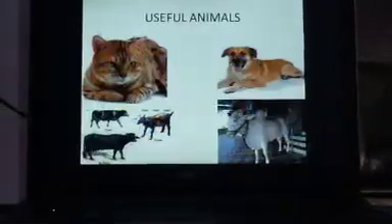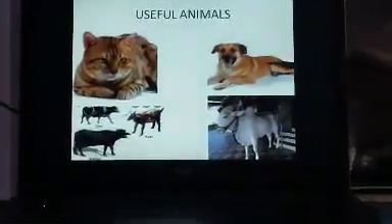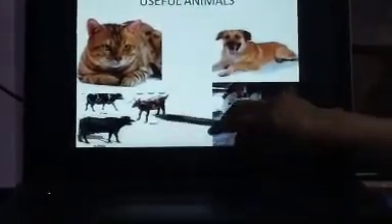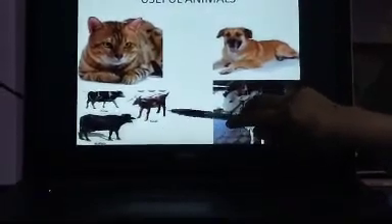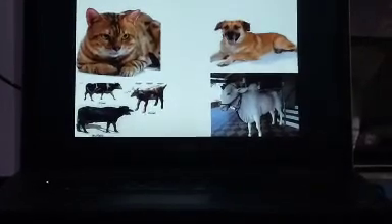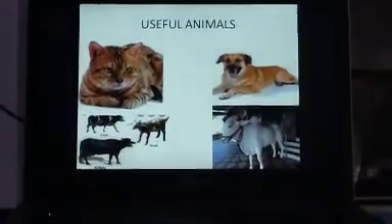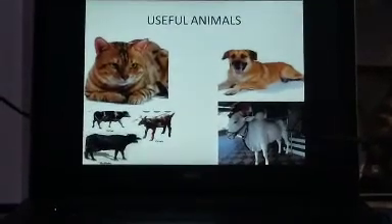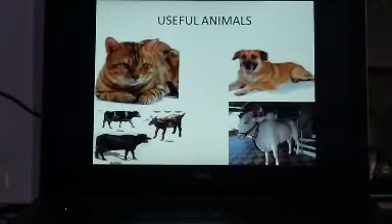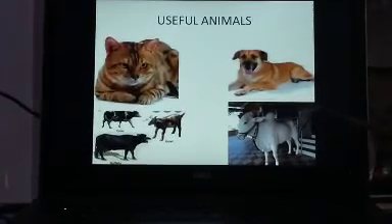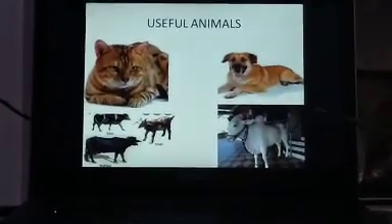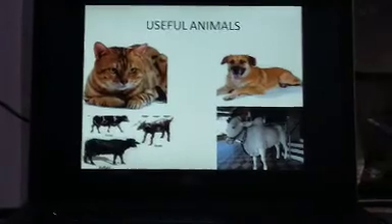Students, some animals are useful to us, like a dog guards our house, or a cat eats mice in our house, or buffalo, cow and goat give us milk. Then the bullock helps us in our farming work. It also helps in carrying burdens, like bullocks, horses and donkeys. So all these animals are useful to us. That's why we keep these animals with us. We feed them and take care of them, because they are helpful to us.